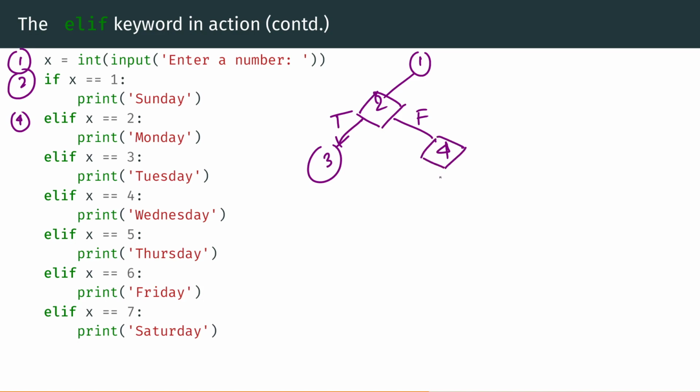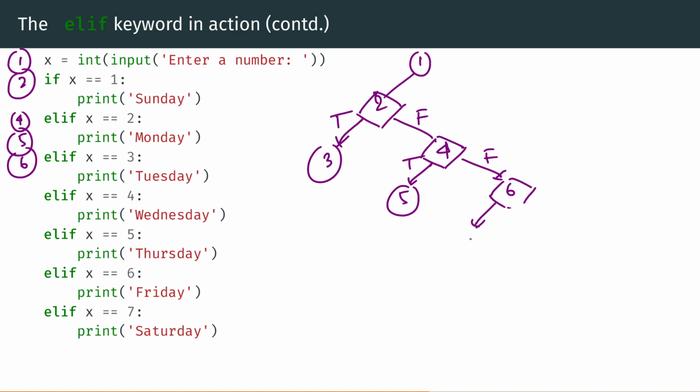You check one more condition, and the condition is if x is equal to 2. If this is true, then you print at line 5, which is Monday. Else if it is not true, you go to line 6 and check another condition, right? And it goes on.